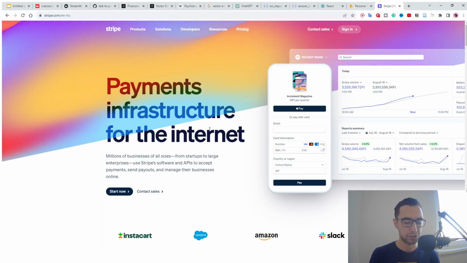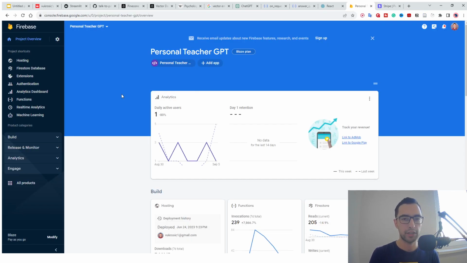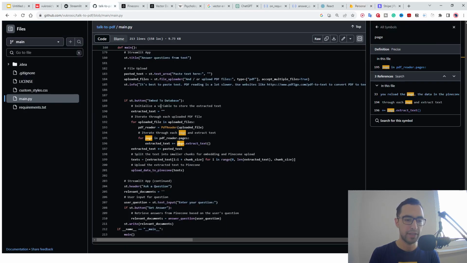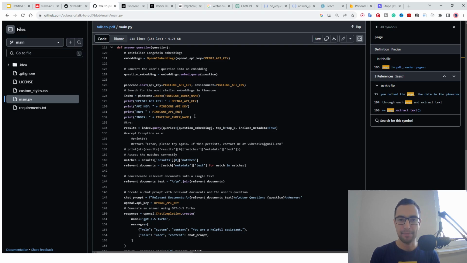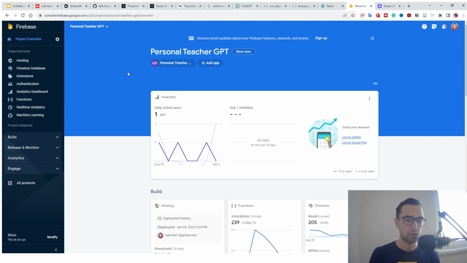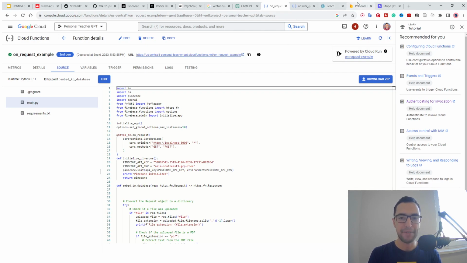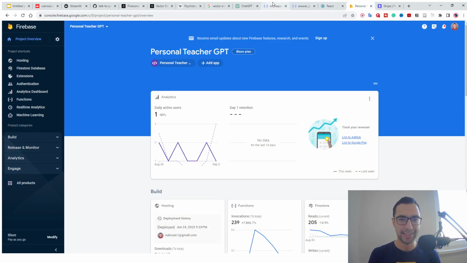Now, an important notice is that you're gonna put all of this kind of backend code onto the backend, not into the client, like text embedding, answer generating, that's gonna go to the backend. So you're gonna go to Firebase and use these functions, and you're gonna create these cloud functions for each of these functionalities. So you're gonna have putting text into the Pinecone database and answering the question from the Pinecone database. You need those 2 cloud functions. Now these Firebase cloud functions are the exact same thing as Google Cloud functions. They are the same thing.